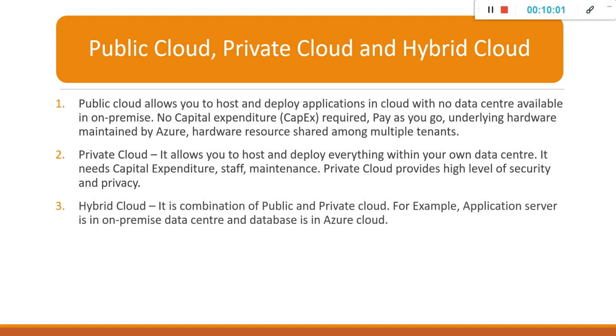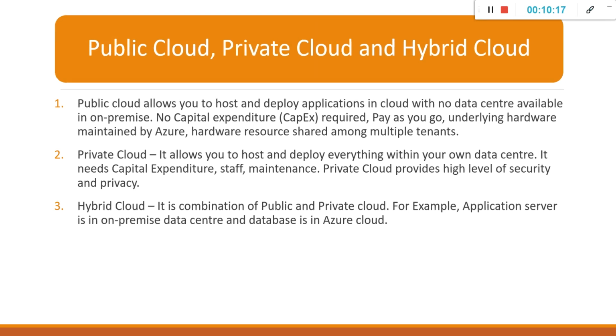Next is hybrid cloud. It is a combination of public and private cloud. For example, your application server is in an on-premise data center and your database is in Azure cloud. This type of mix and match is called hybrid cloud.